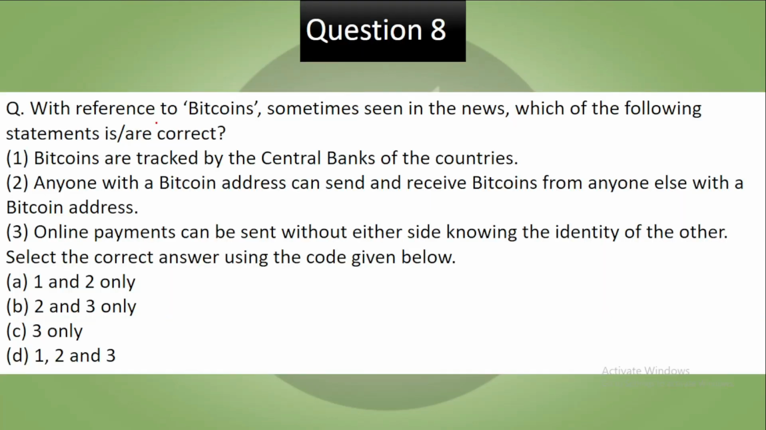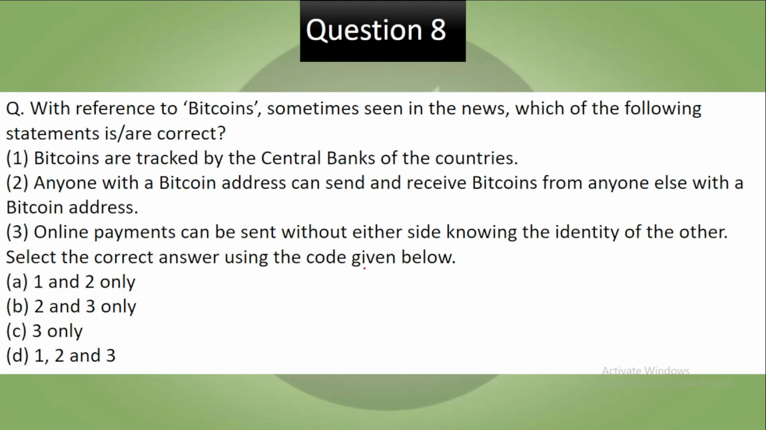Question 8. With reference to Bitcoin sometimes seen in the news, which of the following statements are correct? Bitcoins are tracked by the central banks of the countries. Anyone with a Bitcoin address can send and receive Bitcoins from anyone else with a Bitcoin address. Online payments can be sent without either side knowing the identity of the other. Select the correct answer using the codes given below. Pause the video, try to answer.